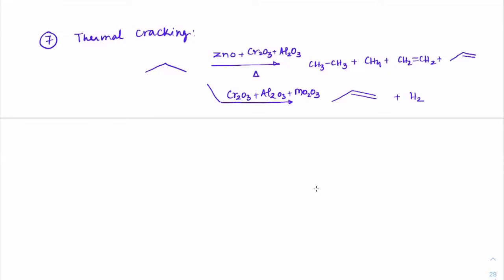Got it? In the same way, if we do thermal cracking with ZnO and SiO2, instead of Cr2O3, here I am taking SiO2 and Al2O3 and heat. So basically I'm adding some sand, some silica and heating it. Then we will get CH3-CH3 plus CH4.